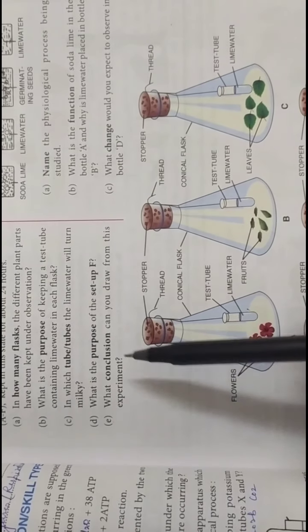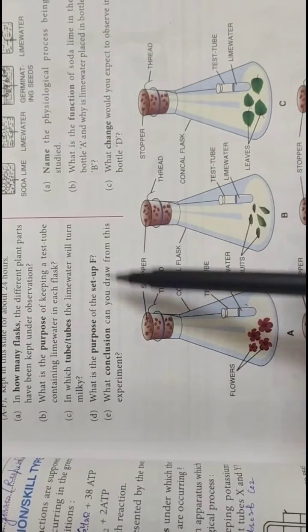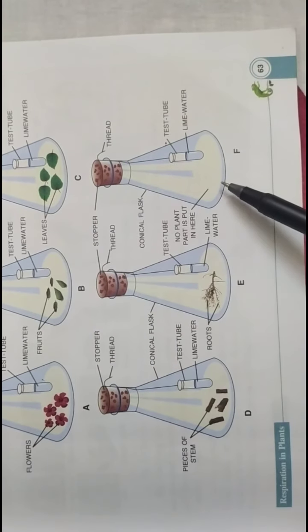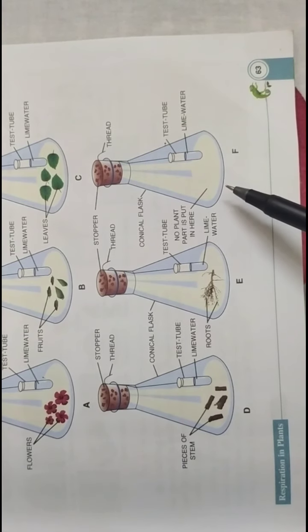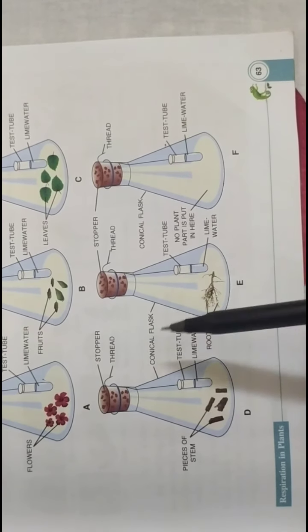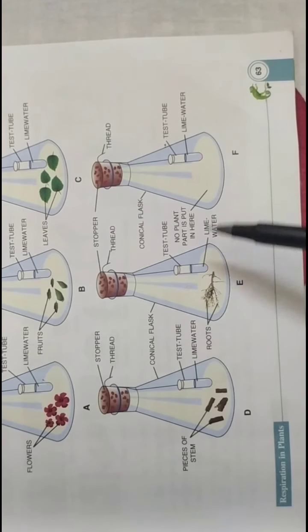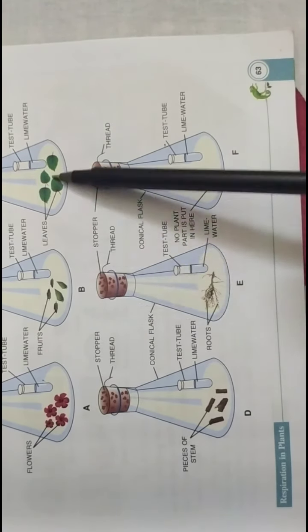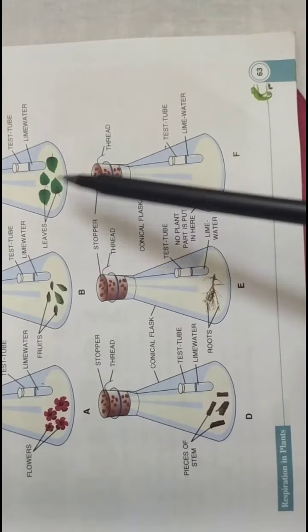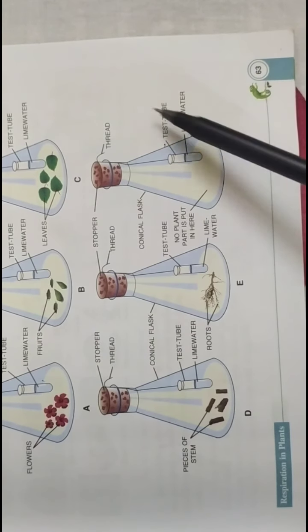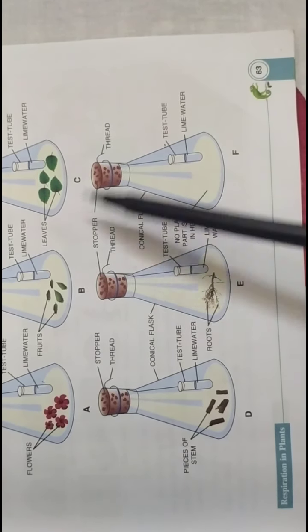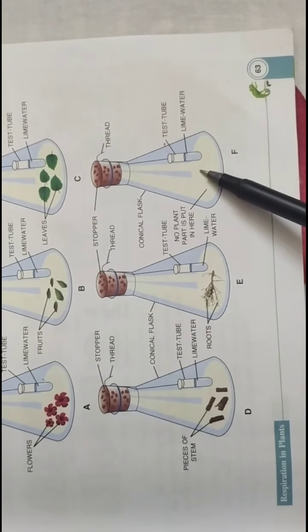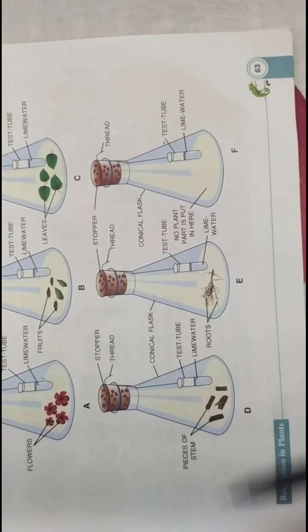Then what is the purpose of setup F? F is a control, because we are checking aerobic respiration. So we have not kept a plant part here. Respiration is shown by the living parts of the plant. These are all parts of the plants, and they will all respire. But here we have provided all other conditions the same: same flask, same test tube, same lime water, but we have not provided the plant part. So this is our control setup.